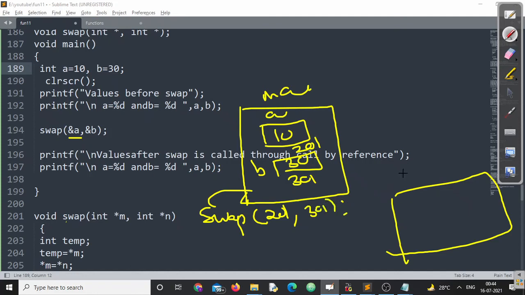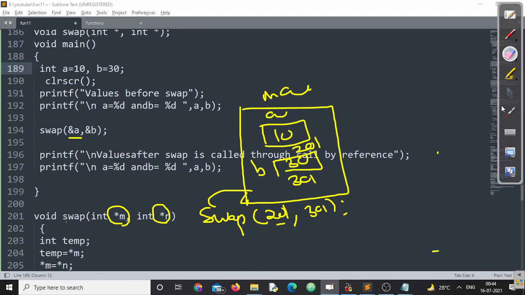Now here a separate frame will be created for swap. For swap, pointer m will contain the address of A, pointer n will contain the address of B. So here m and n are created. The value of m, let me draw this with a bigger size, so that it will help us to understand. Here it is.